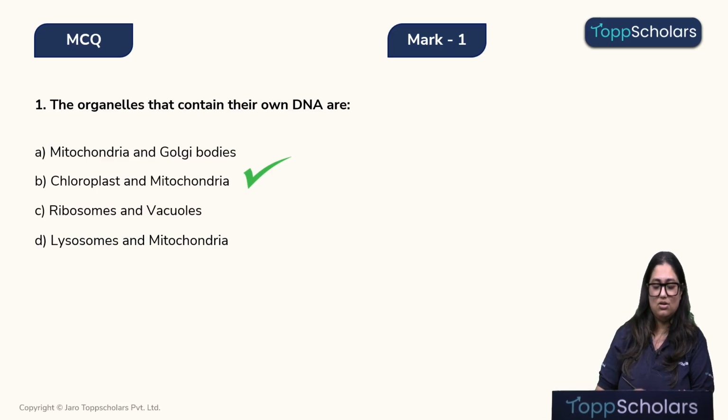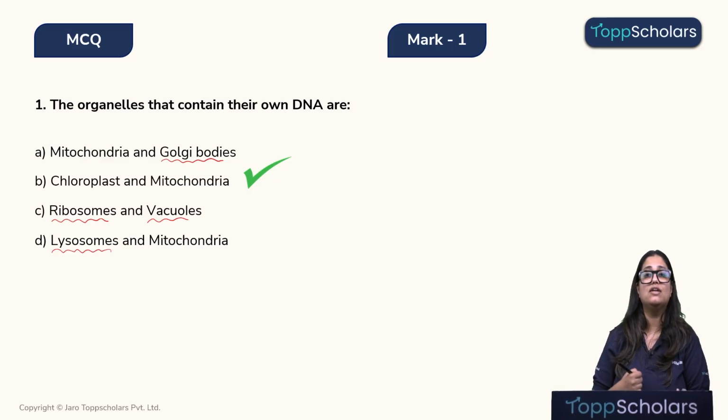Let's look at the other cell organelles, that is the Golgi bodies, ribosomes, vacuoles and lysosomes. These cell organelles do not have their own DNA, therefore they cannot replicate on their own. Only when the nucleus commands it to replicate, it will replicate. Okay, now let's move on to the next question.